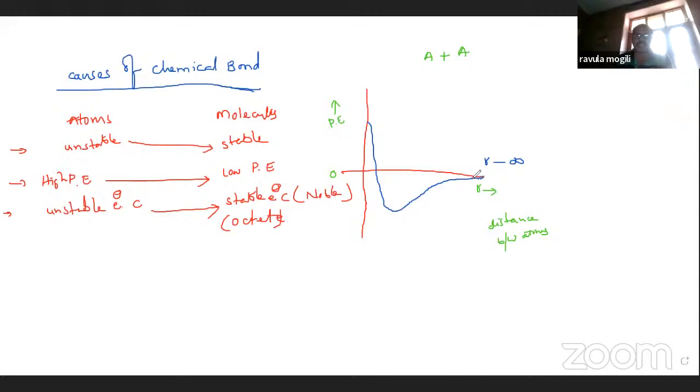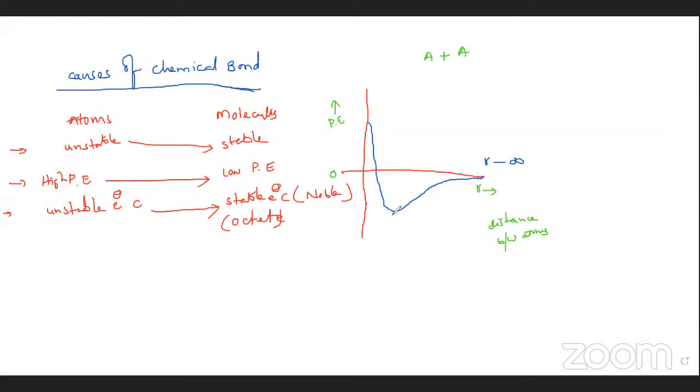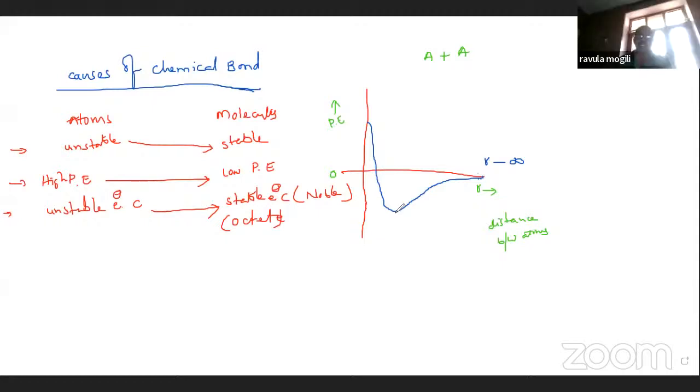So they are coming close to each other. It means the distance between two atoms decreases. Their potential energies decrease. So whenever it reaches the point where the potential energy is minimum, it is indicated here.